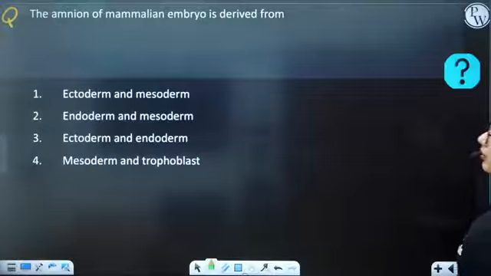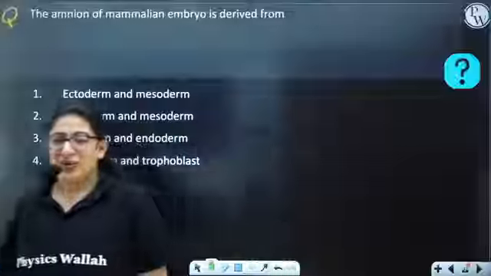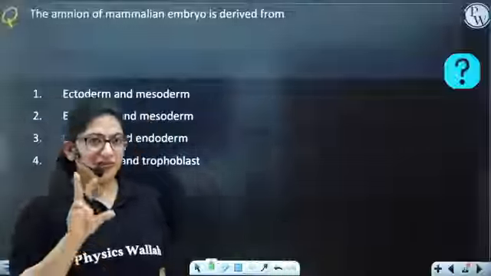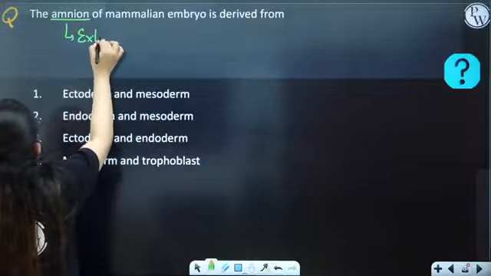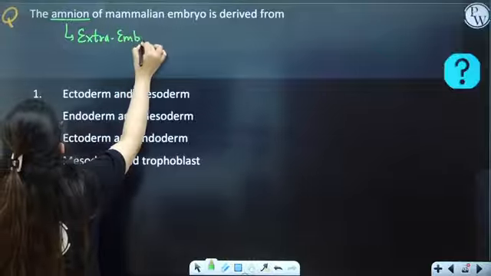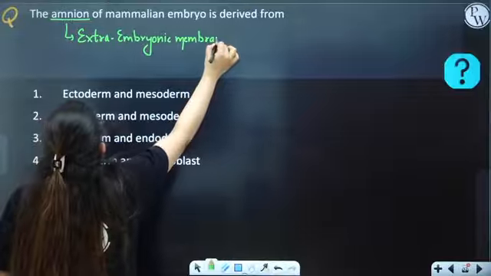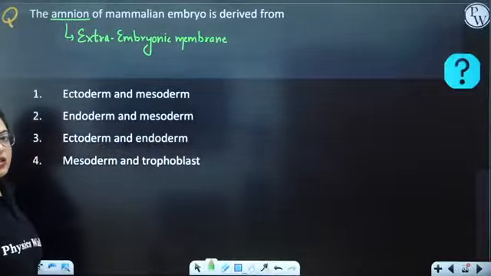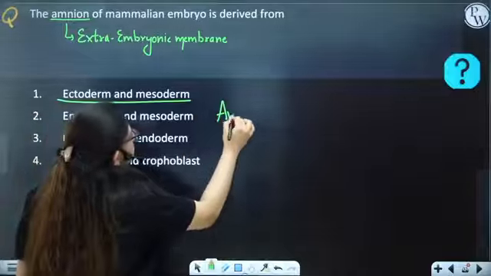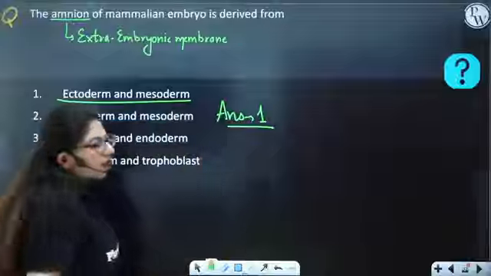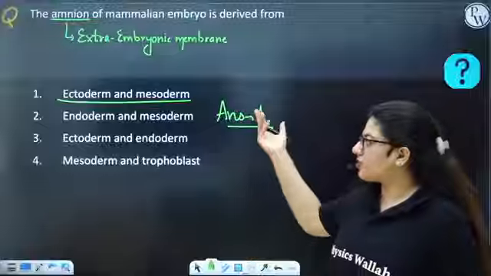Next, the amnion of mammalian embryo is derived from. Aha, that's my favorite question. So we have done extraembryonic membranes, guys. Amnion is a type of extraembryonic membrane. So that is derived from ectoderm as well as mesoderm. So you have to just remember it. And that's answer 1. All right, simple. So yeah, there are some things you need to memorize, guys. So first is the correct answer.